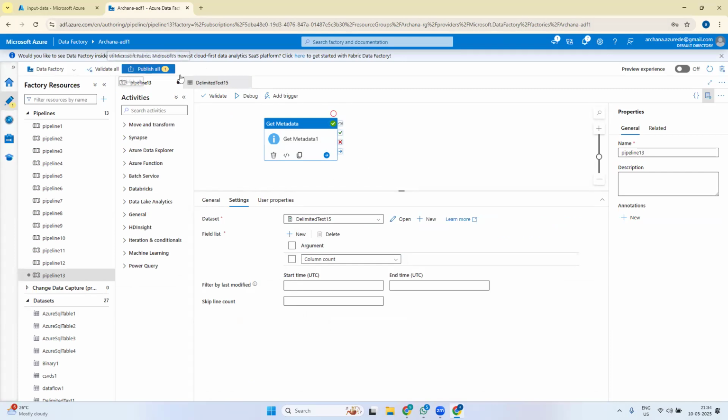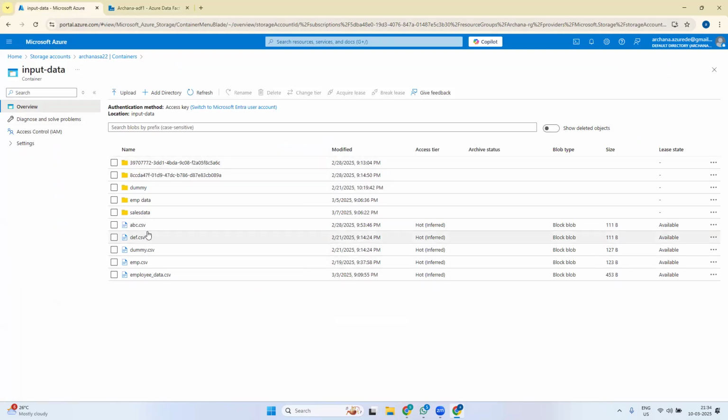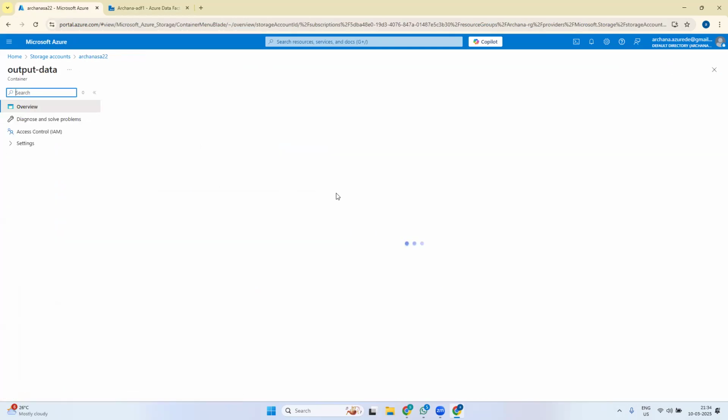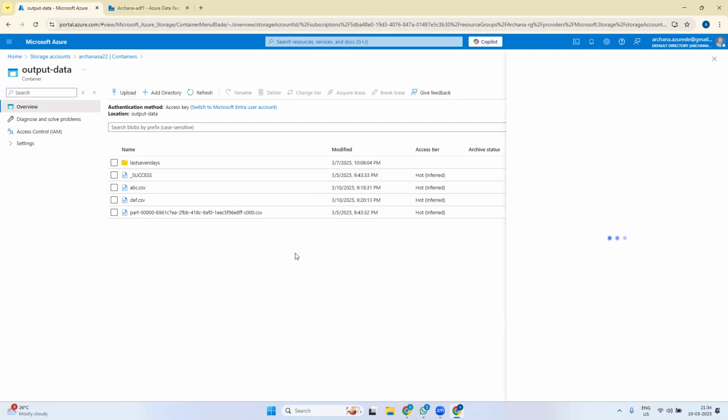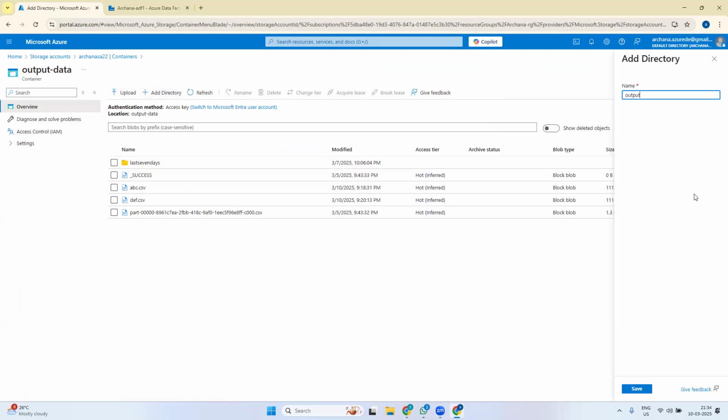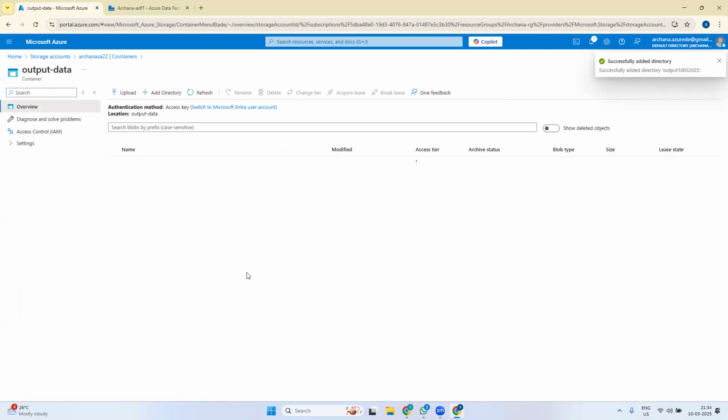Now we'll use the same thing. My use case scenario, our requirement, is there is an input data folder, right? I want to read each file from this input data folder, and I want to copy all these files one by one into a different folder. I'll create an output folder, new output data. I'll create one folder, a directory, output. So this is my new folder. This is my destination basically.